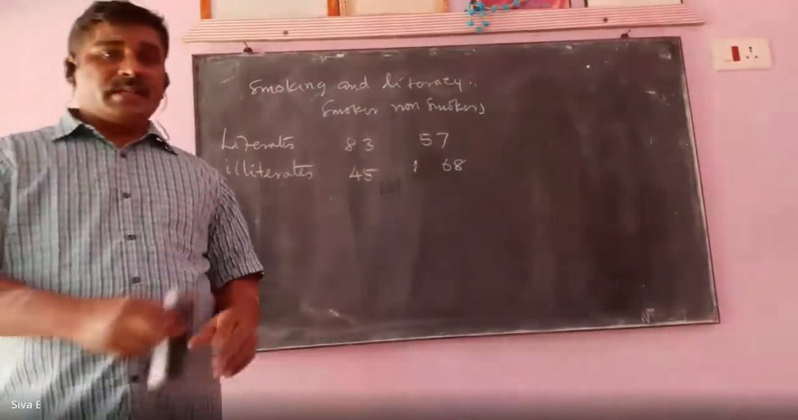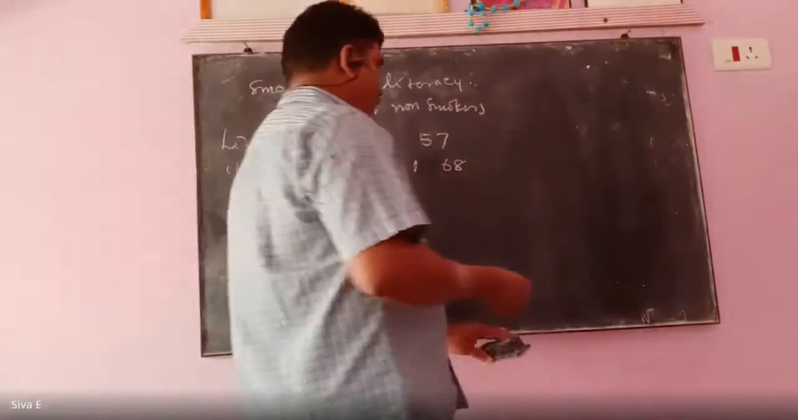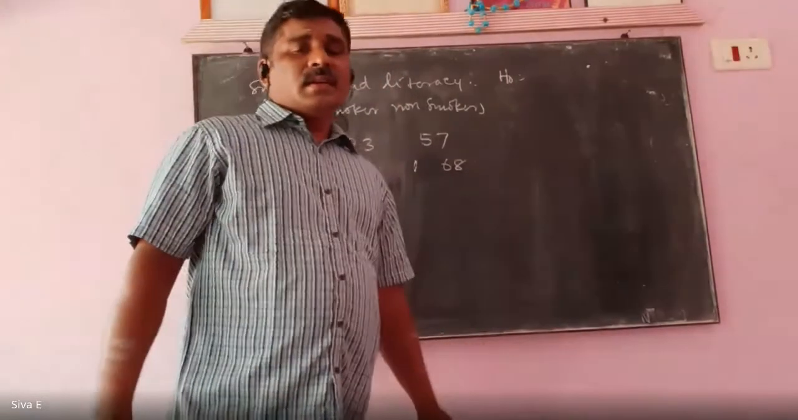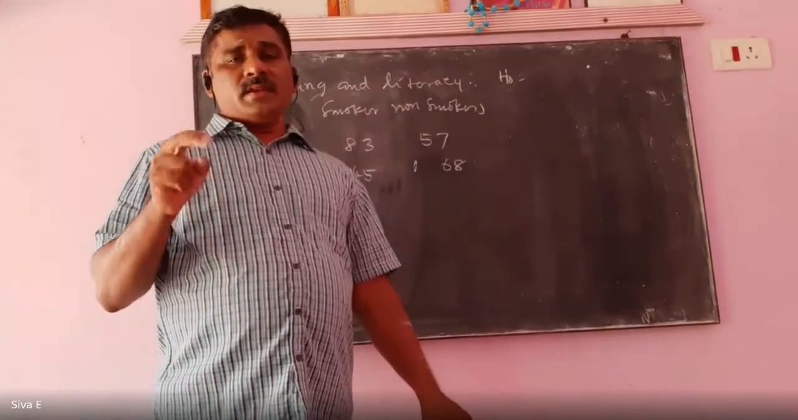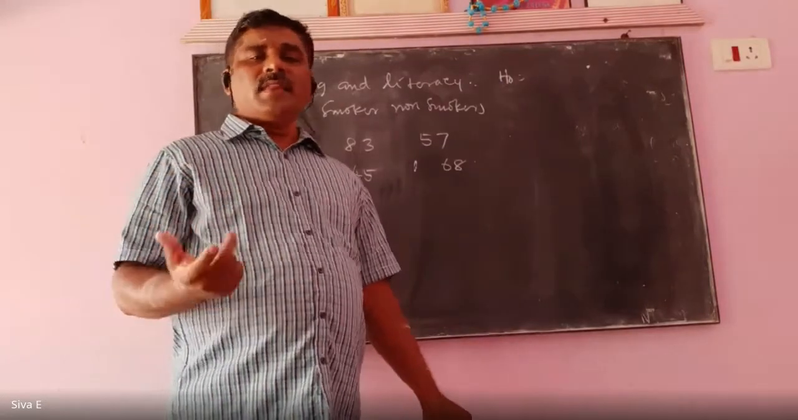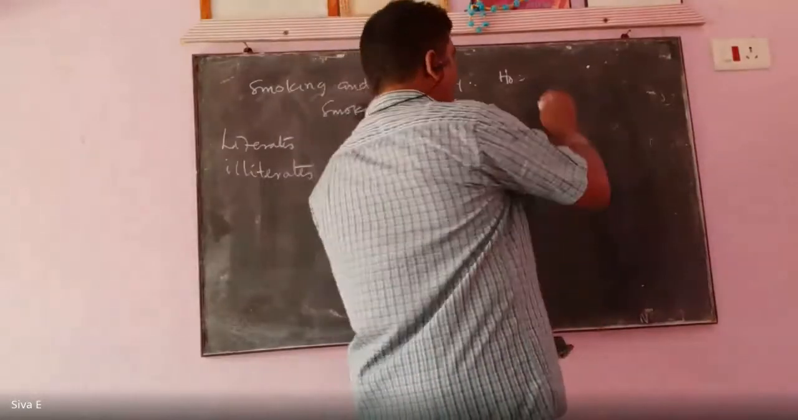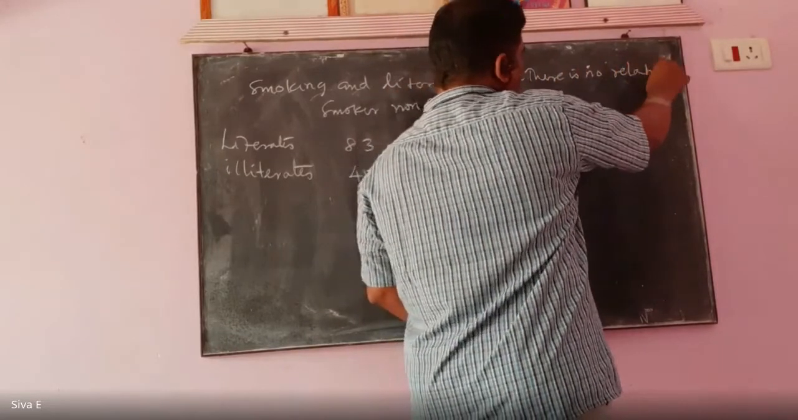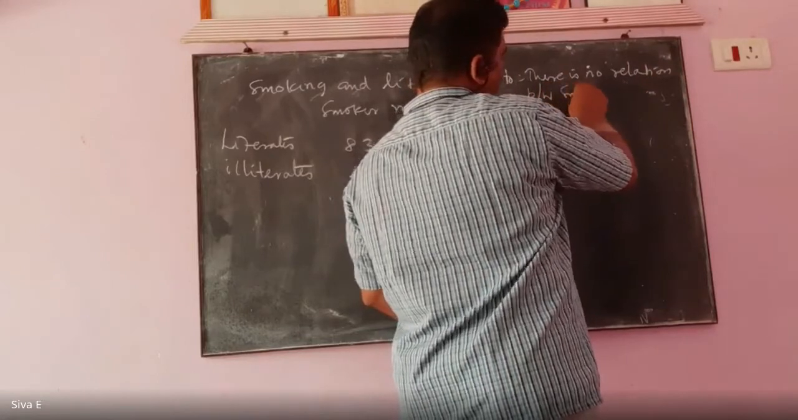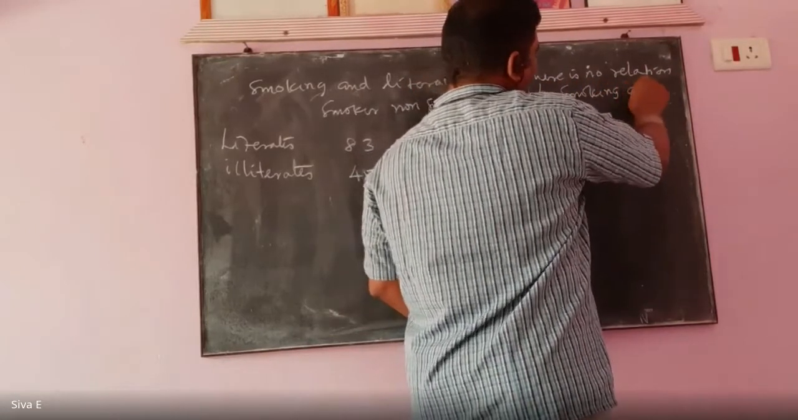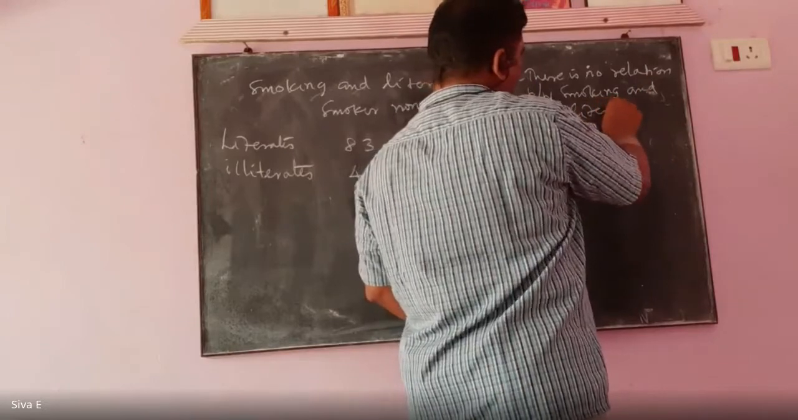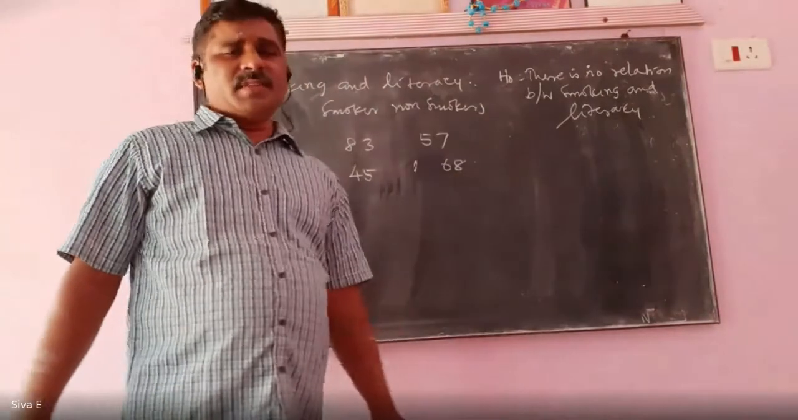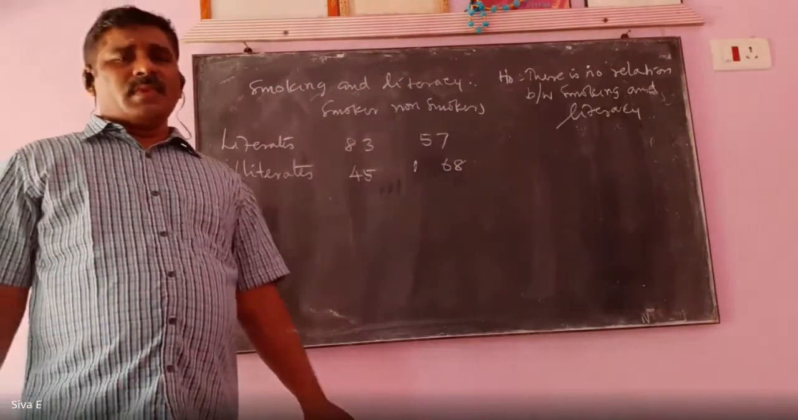Always, H naught is that the two characters are independent. H naught is: two characters, A and B, are there, and the two characters are independent. Therefore, there is no relation between smoking and literacy. That is the first step.